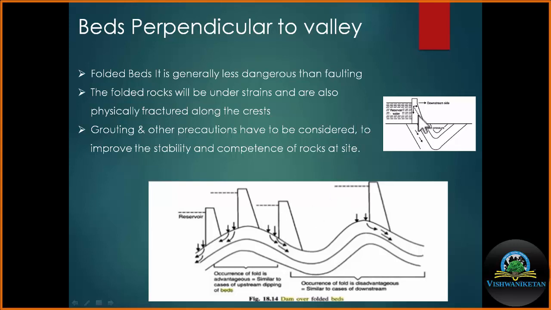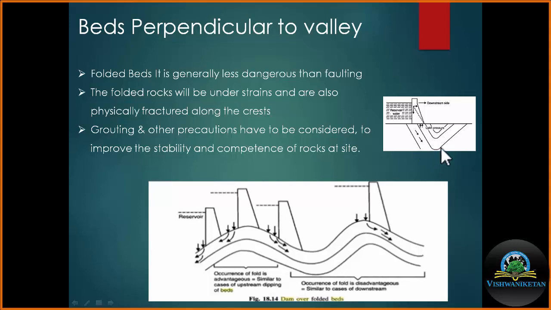Now second situation I am considering here. A reservoir is here and this is a syncline followed by anticline, anticline followed by syncline. If I will construct a dam in the synclinal area, the water may seep down from the reservoir side as well as water may seep down from the downstream side.